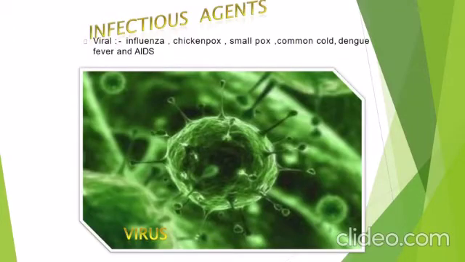Viruses cause viral infections like influenza, chickenpox, smallpox, common cold, dengue fever, and AIDS. There may be more diseases like polio, hepatitis B, measles, and mumps. These are also caused by viruses.